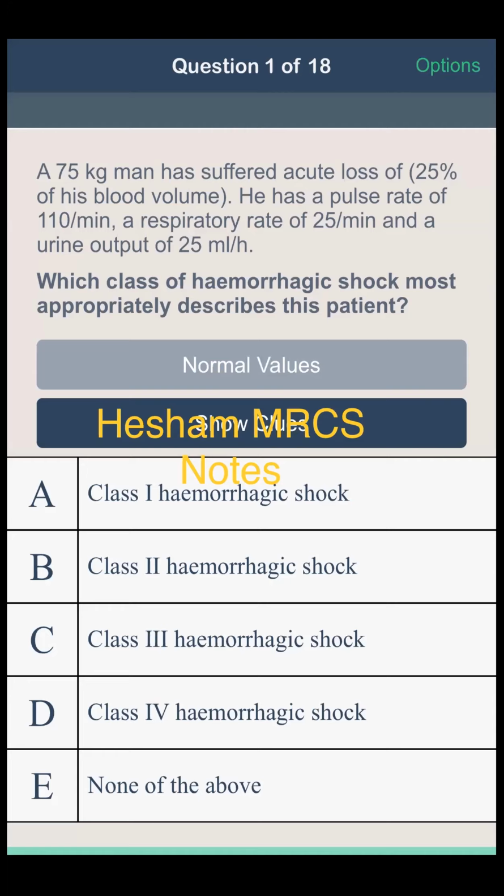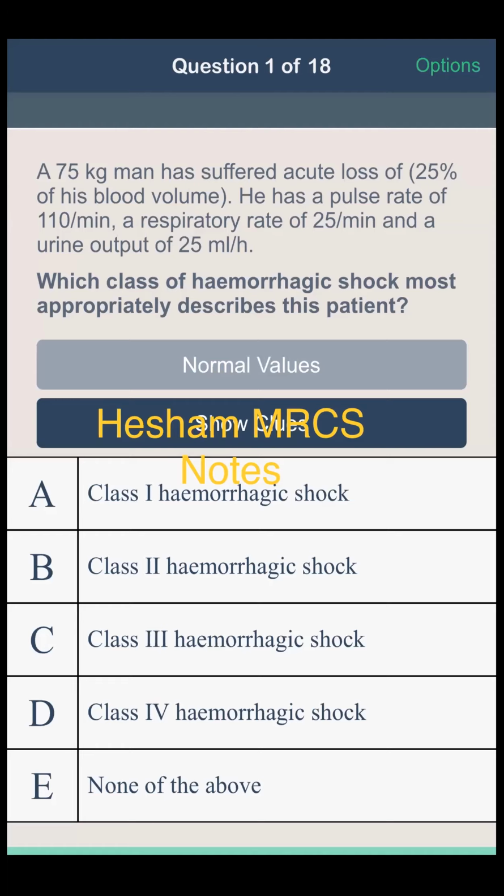Let's start. A 75-year-old man has suffered acute loss of 25% of his blood volume. He has a pulse rate of 110 per minute, a respiratory rate of 25 per minute, and a urine output of 25 ml per hour. Which class of hemorrhagic shock most appropriately describes this patient? Class 1, class 2, class 3, class 4, or none of the above.